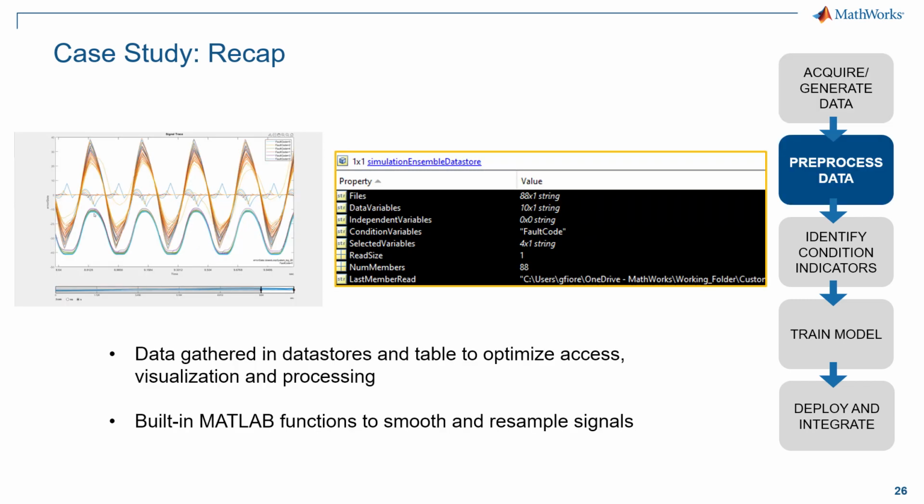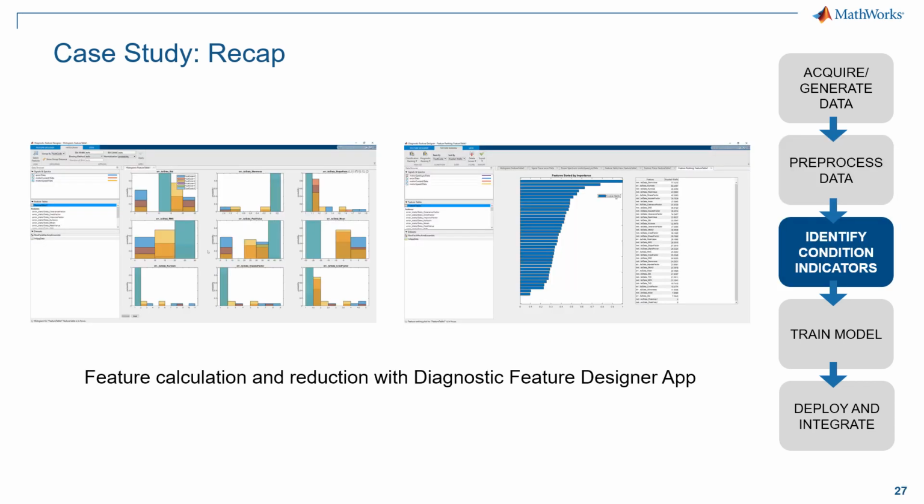Then, standard data structures available in MATLAB have been used to quickly arrange the data and prepare them for the subsequent processing. Feature calculation and ranking was then carried out automatically by means of the Diagnostic Feature Designer app from the Predictive Maintenance Toolbox.